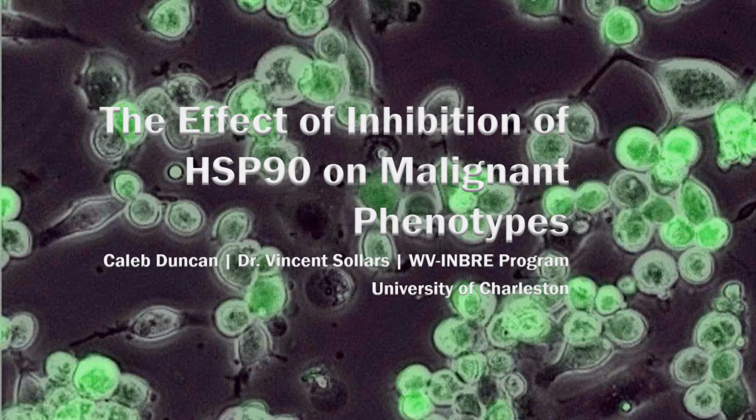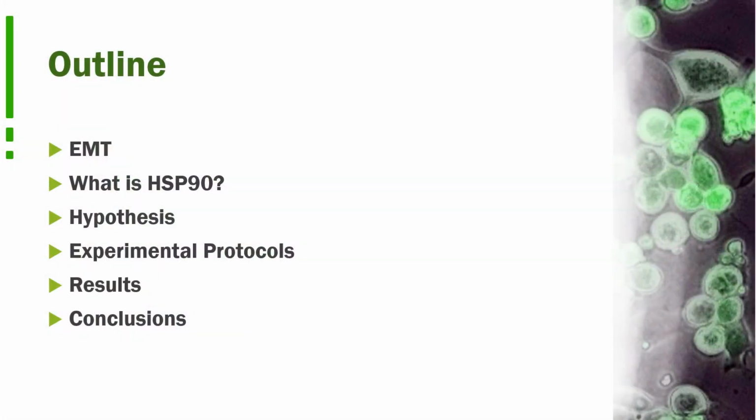So phenotypes that are expressed is what commonly kills patients. It should be noted that these phenotypes may not be initially present or may become present to adapt and survive the treatment. It is our objective to use HSP90 inhibitors as an adjuvant therapy for a broad range of cancers. By doing so, it is our hope to increase the efficacy of the mainline treatments by prevention of adaptations of the cancer. This is a brief outline of what this presentation will be going through.